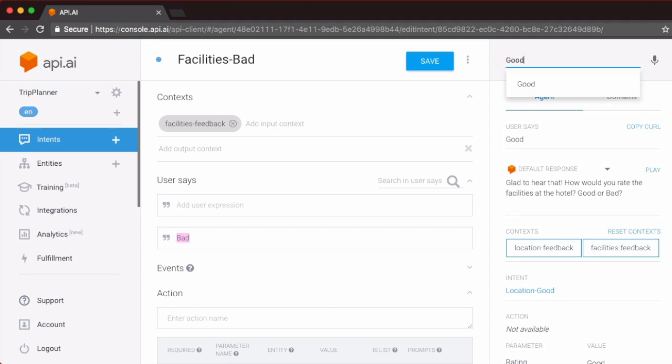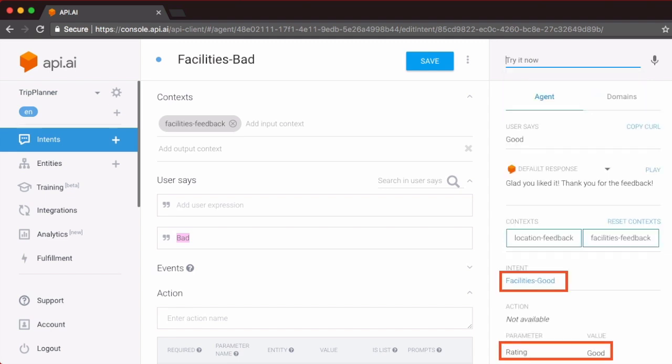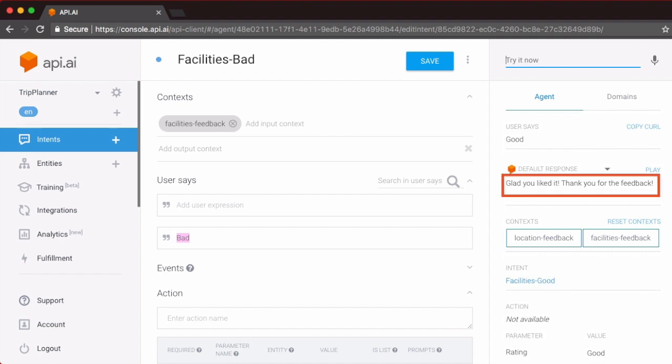Now, for the facilities, I say good, I'm happy with the facilities as well. This response will immediately trigger the facilities good intent because our rating was good. At this point, the response is glad you liked it. Thank you for the feedback. We've come to the end of our customer satisfaction survey where the location was good and the facilities were good.